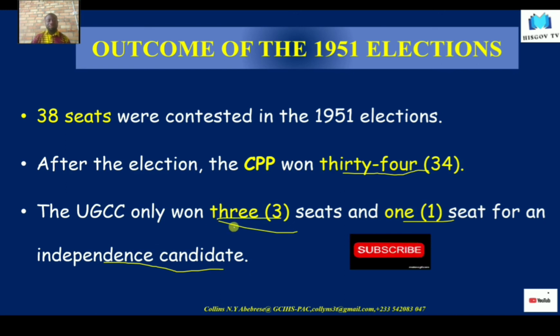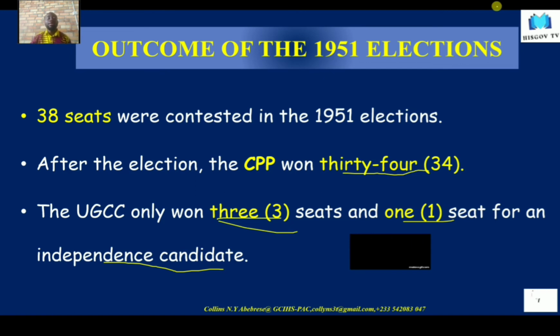But look at the first election conducted in the Gold Coast. Only three seats. The party that the president wants us to celebrate won only 3 seats among the majority. Can you just imagine? And the CPP, that today we don't care about, won 34 seats. So why didn't the president change the 21st September to the day that the CPP was formed, or even to a neutral date? That is where the problem comes from.